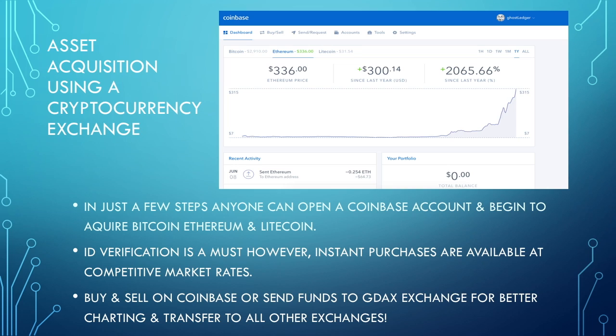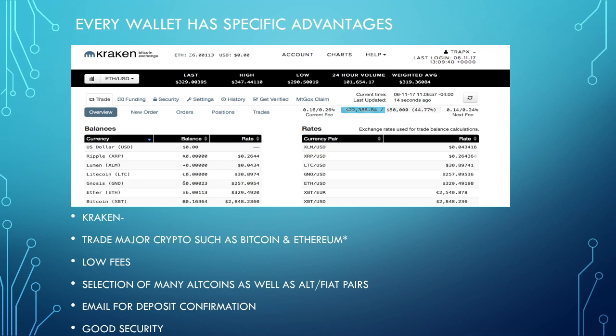Every wallet has specific advantages and some disadvantages. Today, we're going to be talking about Kraken in specific. So you can trade major cryptocurrencies such as Bitcoin and Ethereum, and under the tab where it says ETH, the trade pair is shown there. You can click on the tab and open up trade pairs for Bitcoin. Kraken uses XBT for their Bitcoin. Fiat pairs: XBT, Euro, USD.